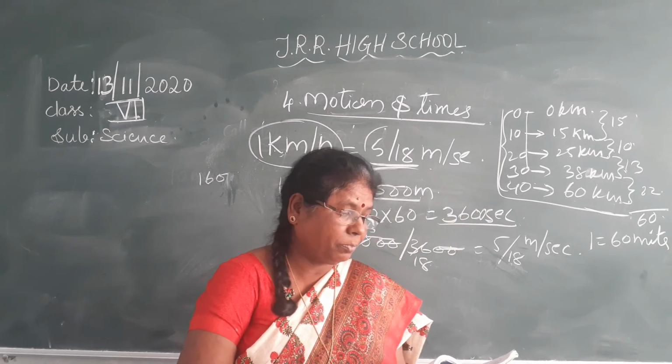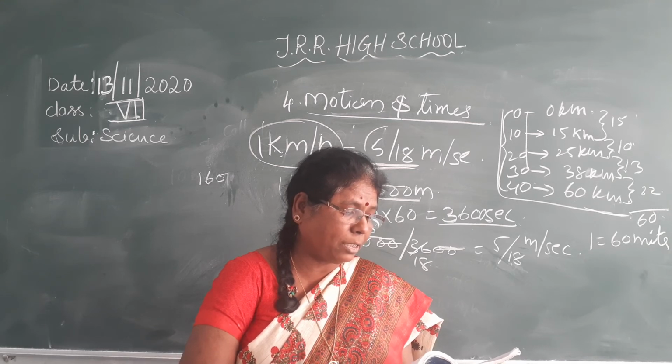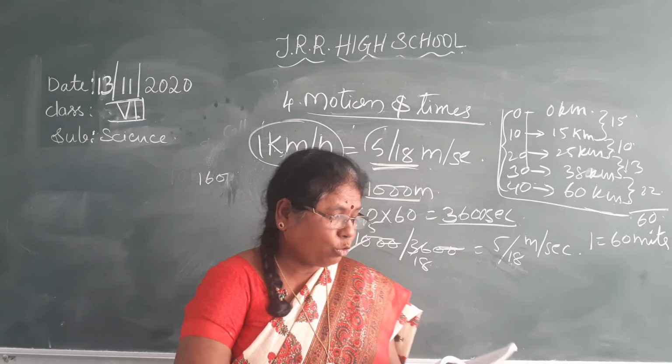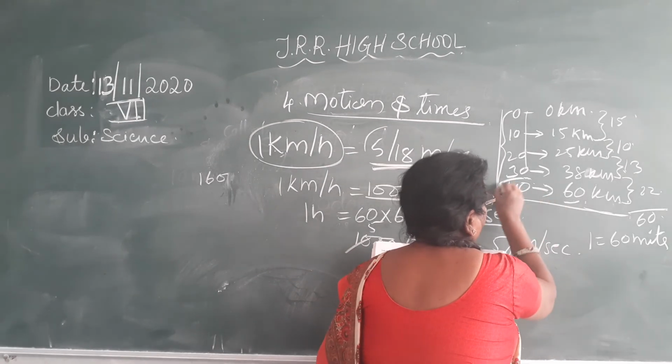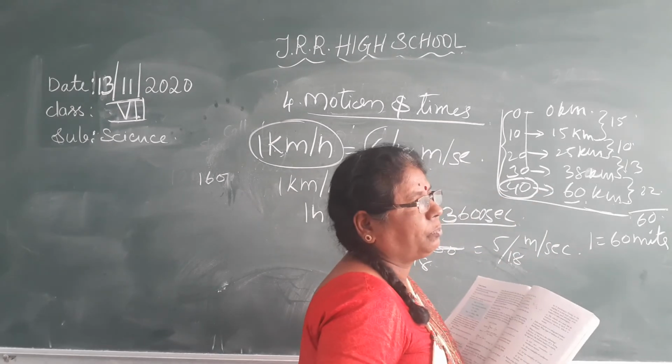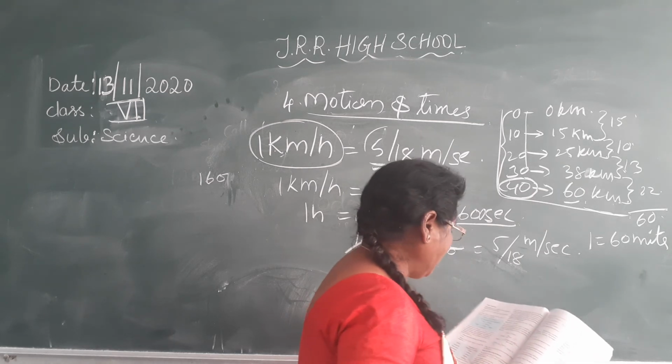To find the speed of the car for the journey, we calculate the total distance travelled by the car and the total time taken to cover that distance. So here the total distance travelled by the car is 60 and the time taken is 40 minutes.